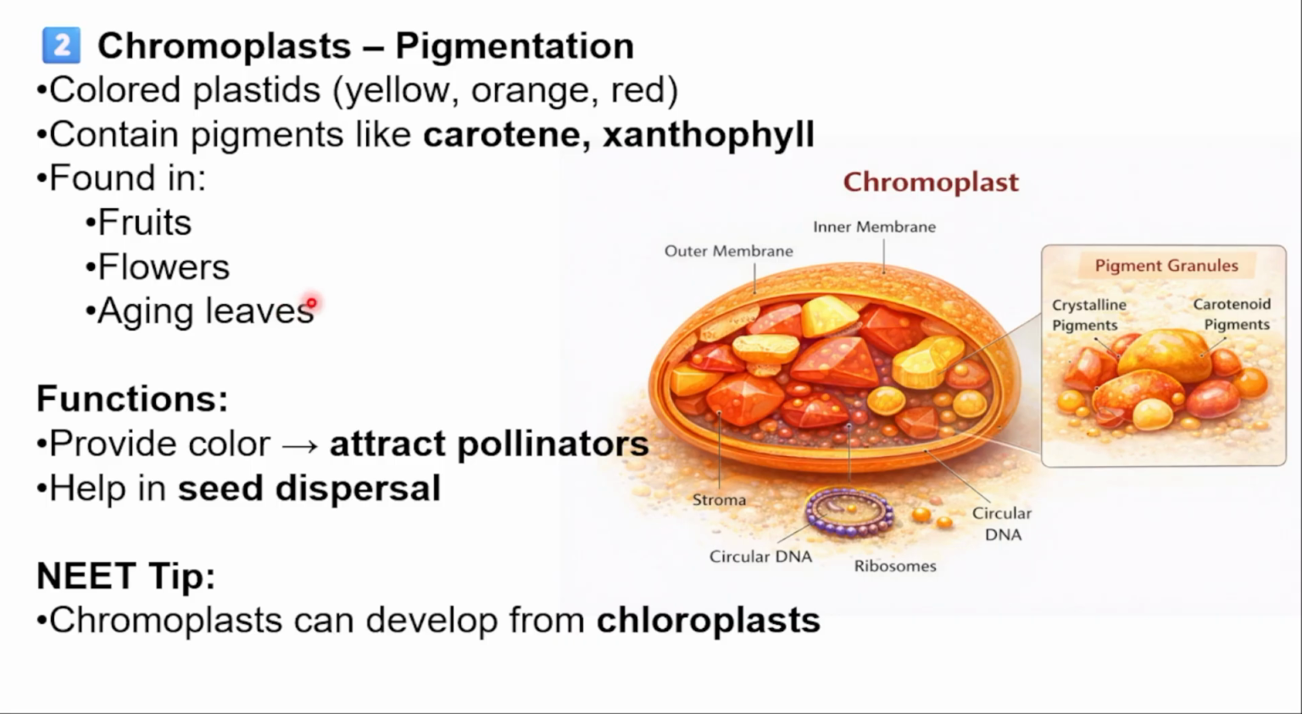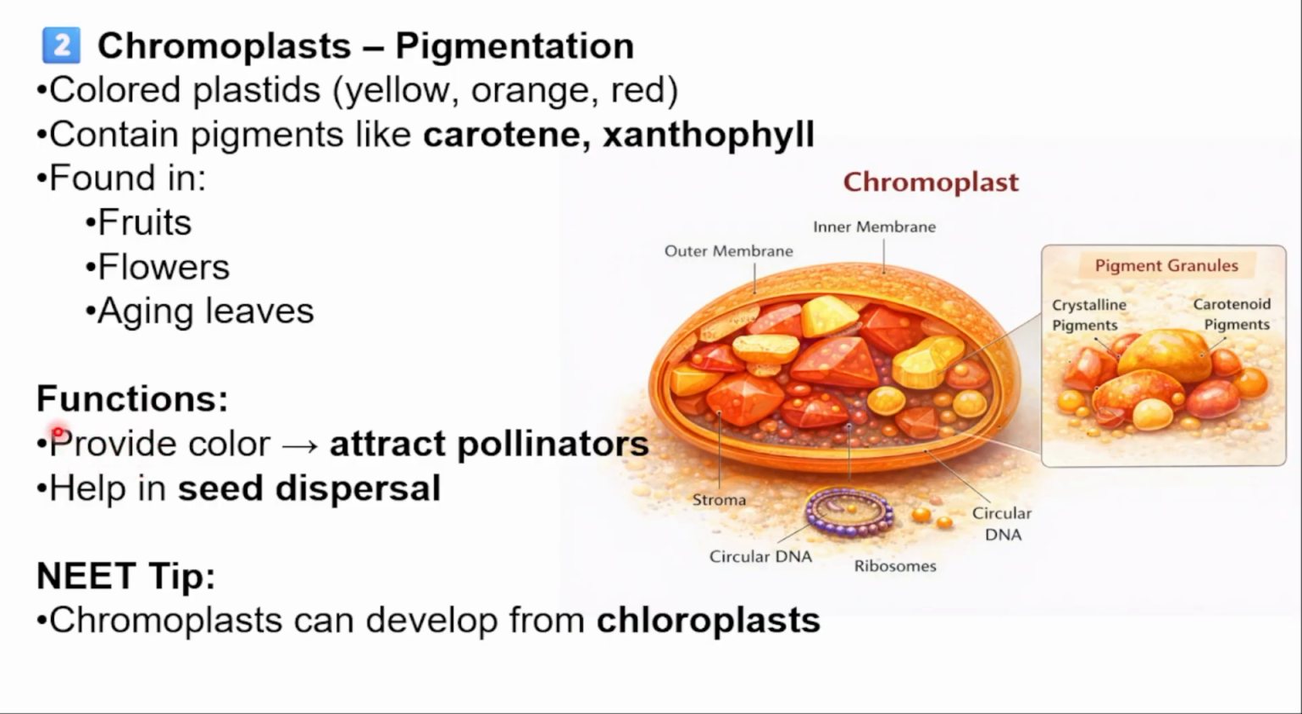leaf. If you see, when a leaf is young, it shows green color because green color is due to the presence of chloroplast. When it ages, after some time, it is going to turn yellow, brown, like different colors. That is due to what? Presence of the chromoplast. Chloroplast is going to convert in the form of chromoplast.